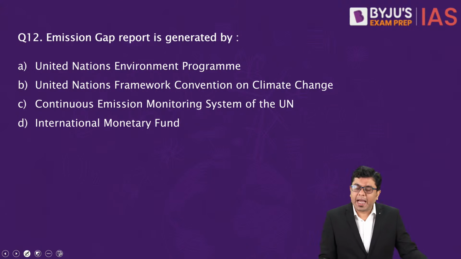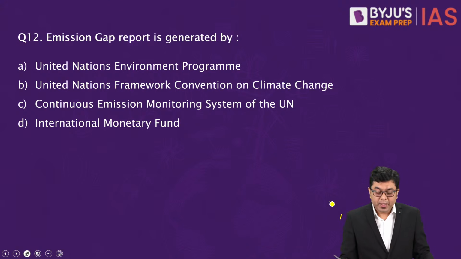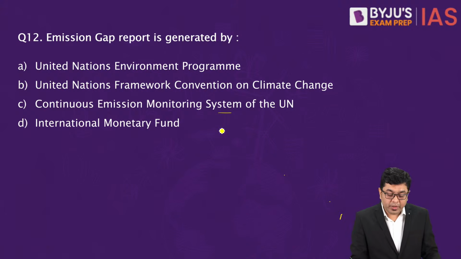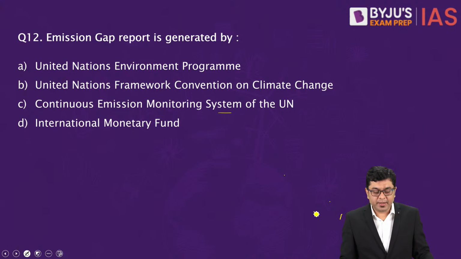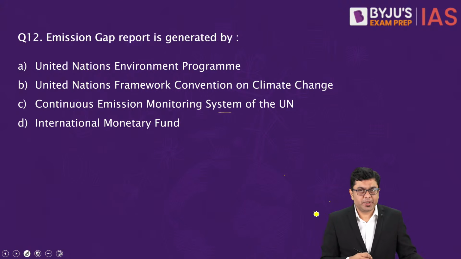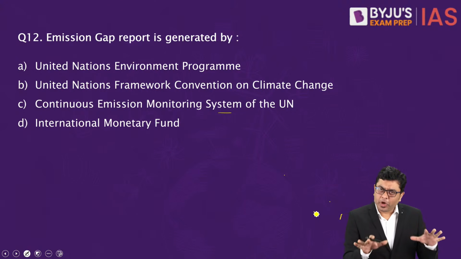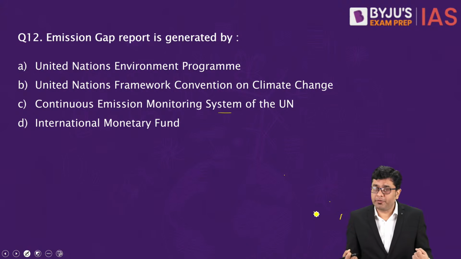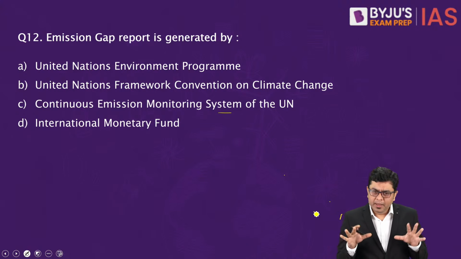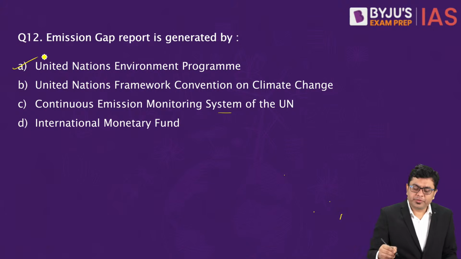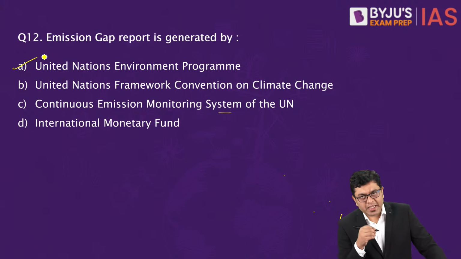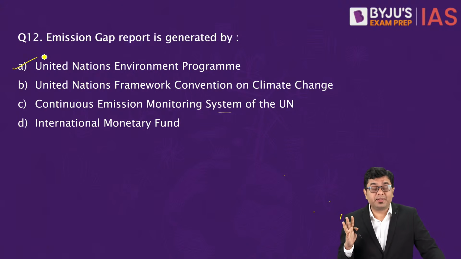Now, the Emission Gap report is generated by which of these: United Nations Environment Program, United Nations Framework Convention on Climate Change, Continuous Emission Monitoring System of United Nations, or International Monetary Fund? Now, yesterday we talked about the formation of various organizations, so this should be particularly easier for you. This is released by UNEP. Now, UNEP releases both the Adaptation Gap report as well as the Emission Gap report.